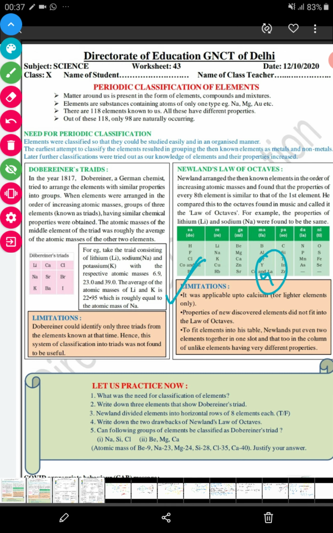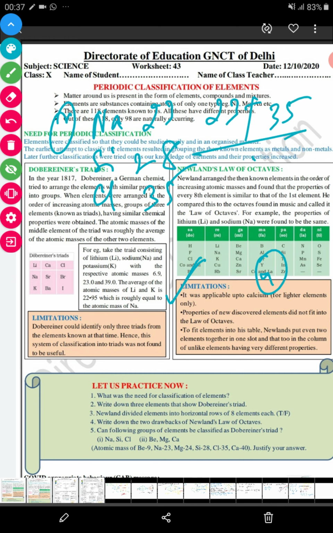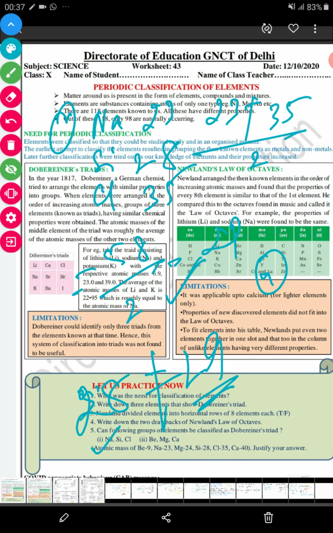So if we take the first part, sodium, silicon, and chlorine, with atomic masses 23, 28, and 35. So if we add 23 plus 35 divided by 2, we have 58 divided by 2, that is 29. And this 28 is not equal to 29. So this is not classified as a Dobereiner triad.